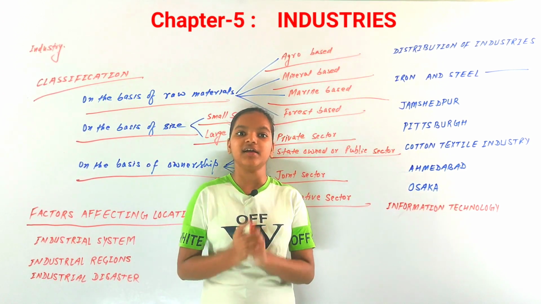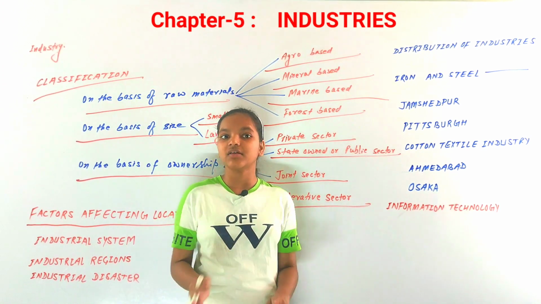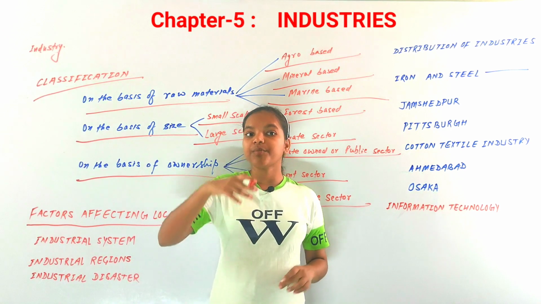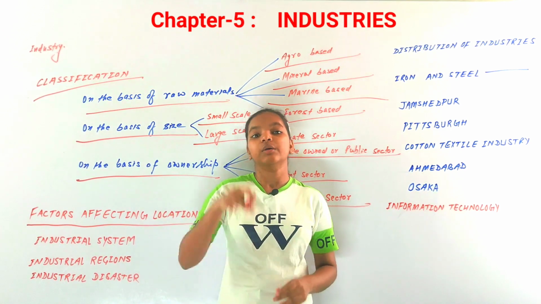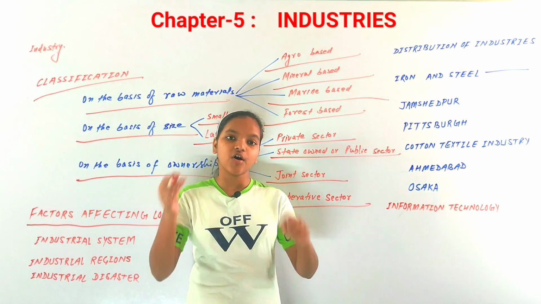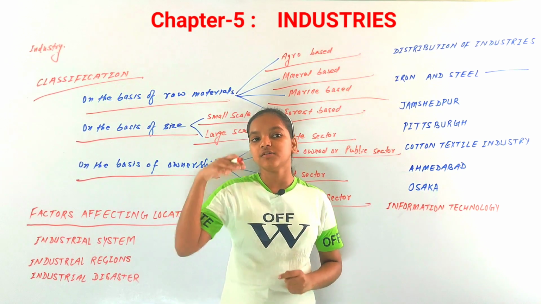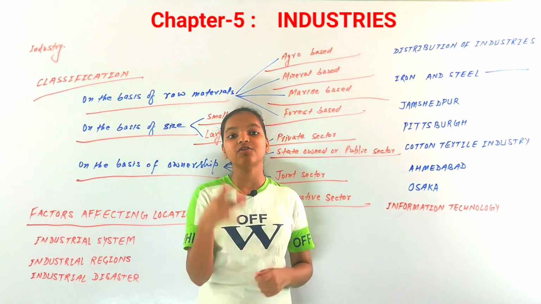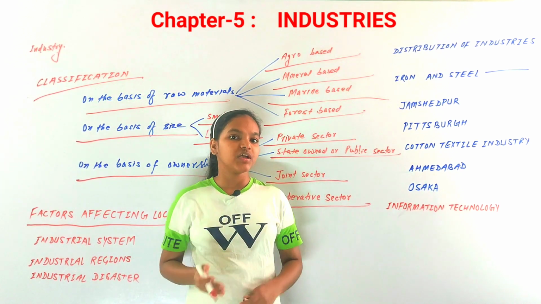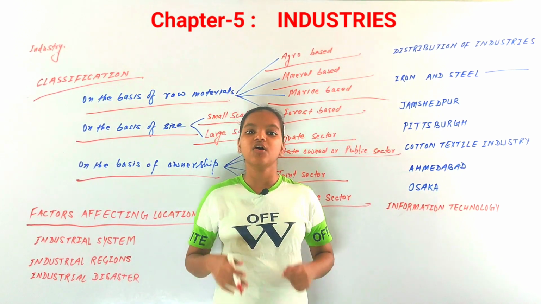Because you just think that if there is an industry that is settled in a very backward area of India, then the people would know about that industry, people would be employed, and that would be development and growth of the country. So government also supports the facilities that are leading to the location of industries. So that is factors affecting the location of industries.